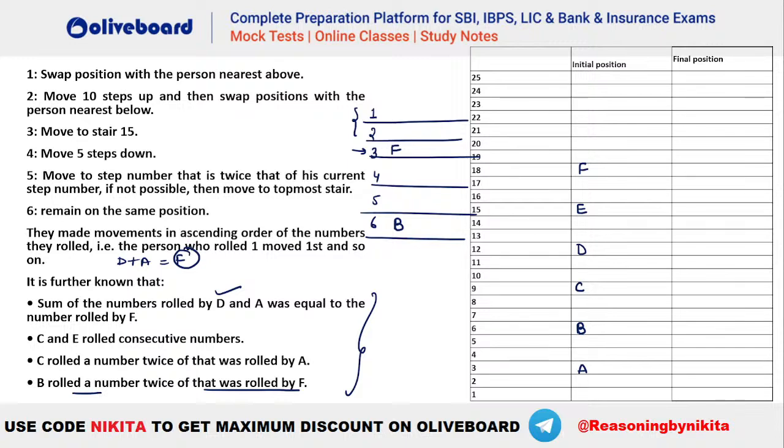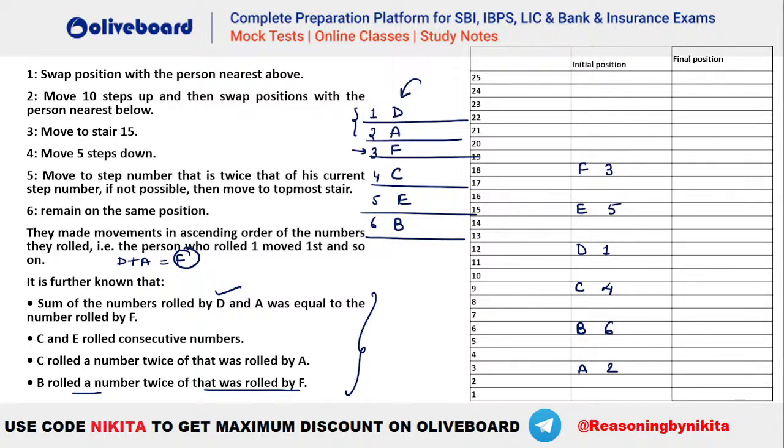Now it is given C has to roll twice that of A. So that means A has to be 2 here, and your D has to be 1, and your C will be 4, and the remaining person E will be 5, isn't it? So this is the situation that you will be getting for the numbers being rolled. So you can see D rolled 1. Similarly, A rolled 2. F rolled 3. C rolled 4, E rolled 5, and B rolled 6, right? That is what we have found here.